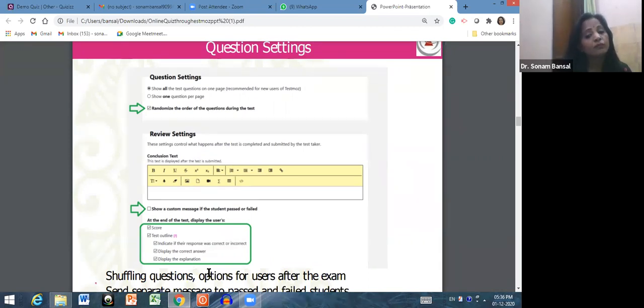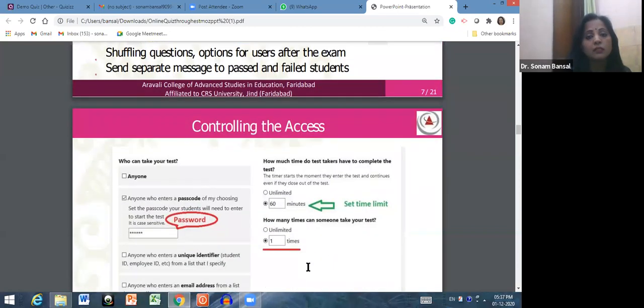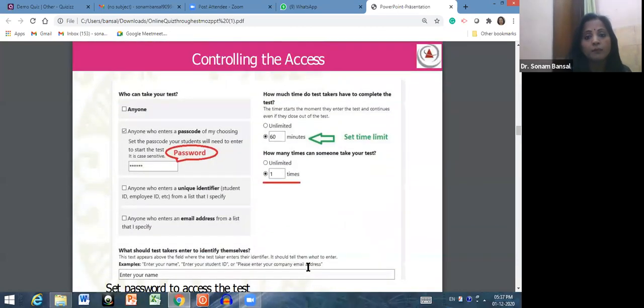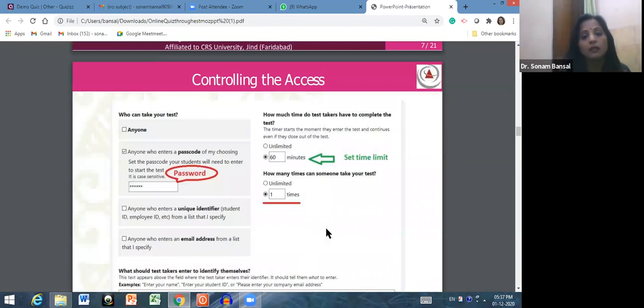And you can shuffle the question order also. Even one participant has asked me a question: can we shuffle the answer options? Yes. In Testmoz, we can shuffle the choices also, right? I will show you how you can shuffle the choices by using Testmoz. Then, controlling the access.